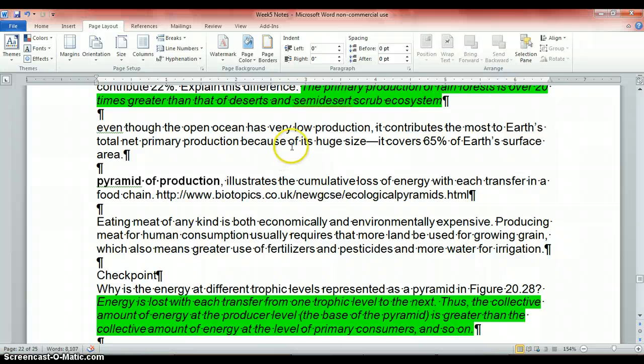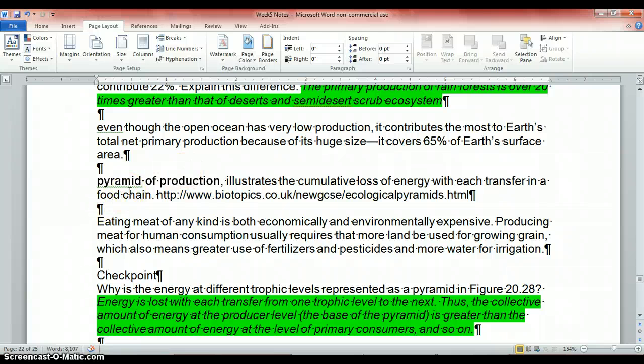Even though the open ocean has very low production, it contributes the most to the Earth's total net primary production because of its huge size. It covers 65% of the Earth's surface, right? So it's also like, where is all this stuff happening?